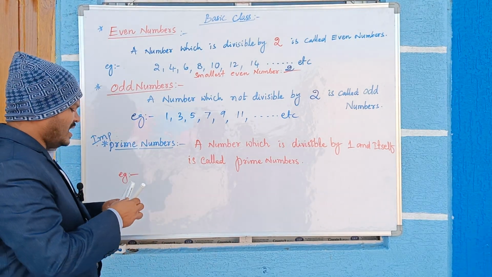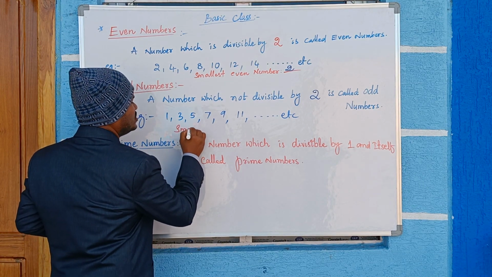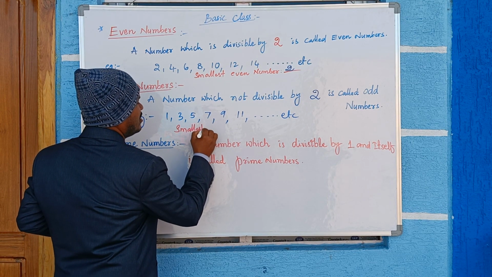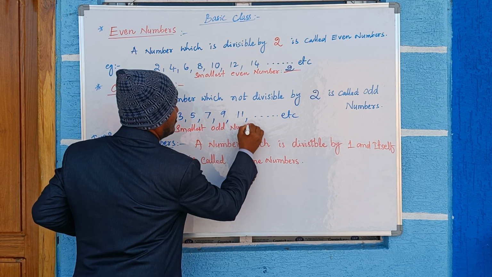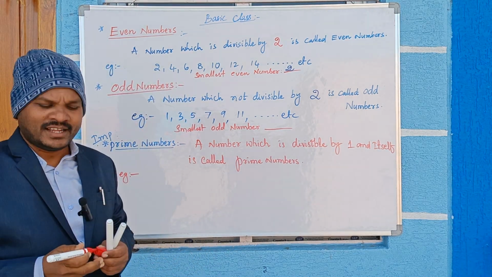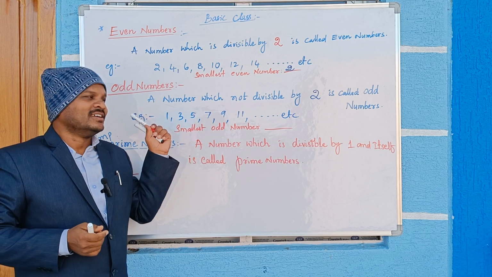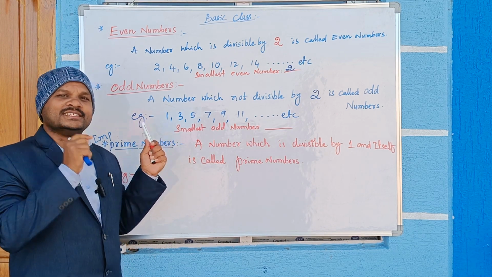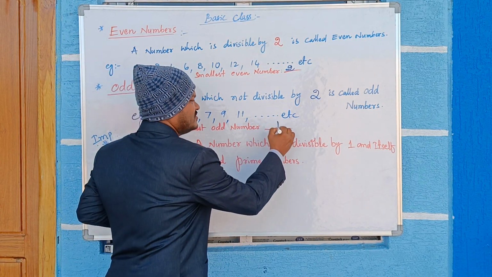So what is the smallest odd number here? The smallest odd number, what is that? Very easy. On the board only, the starting odd number is known as the smallest odd number. What was that? That is 1.